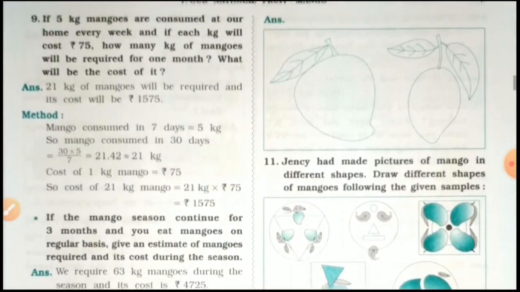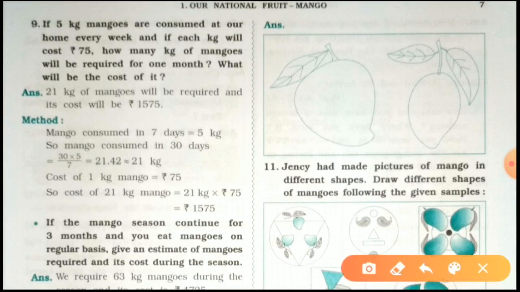See, here is the answer. Say mangoes consumed in 7 days is equal to 5 kilograms. So mangoes consumed in 30 days: why 30? Because there are 30 days in 1 month.